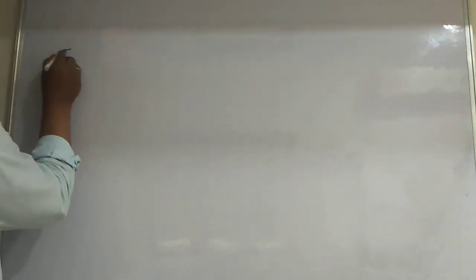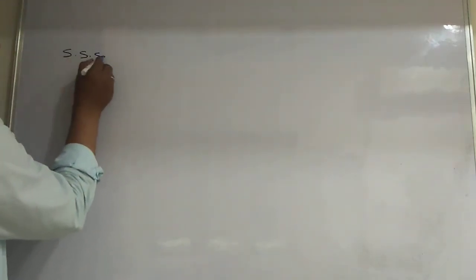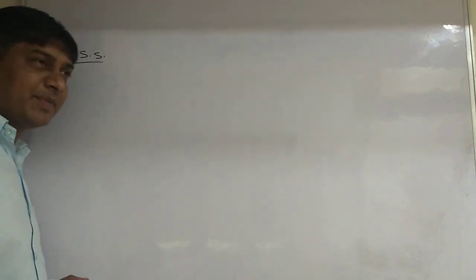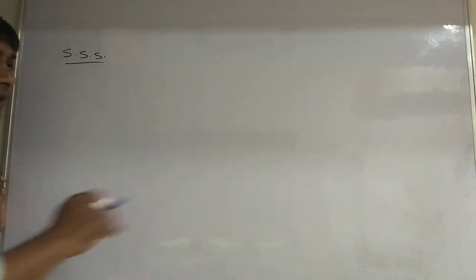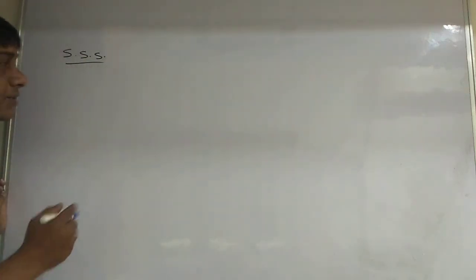Next one is SSS similarity. I'll explain it later and give you the notes.